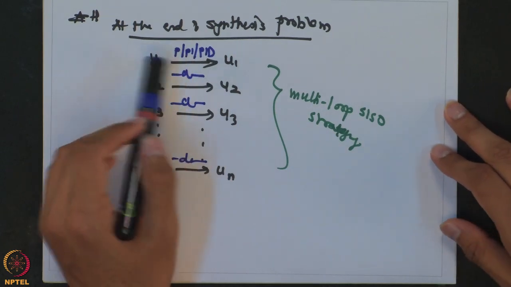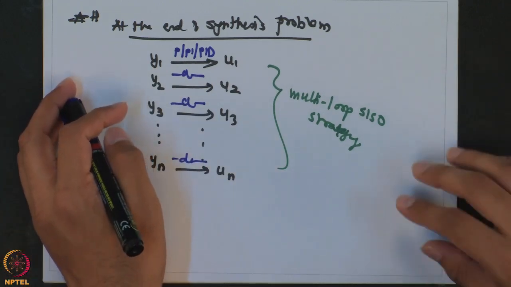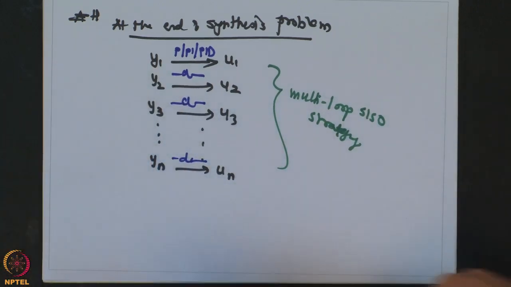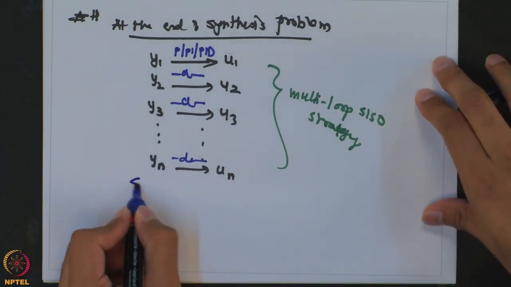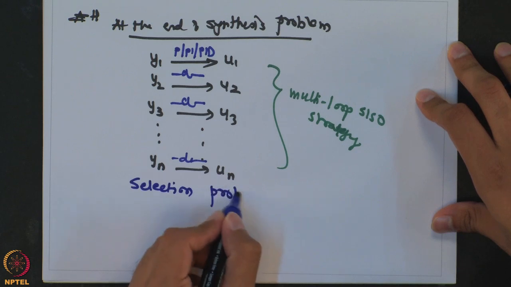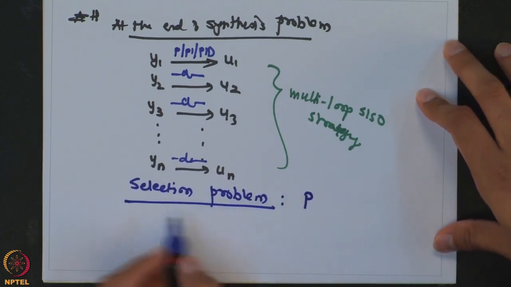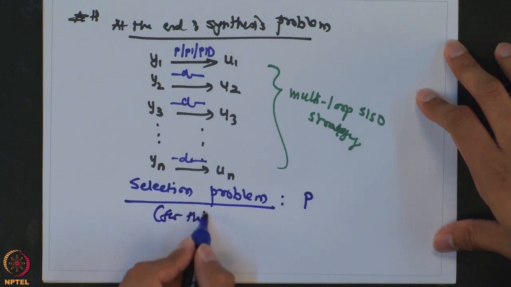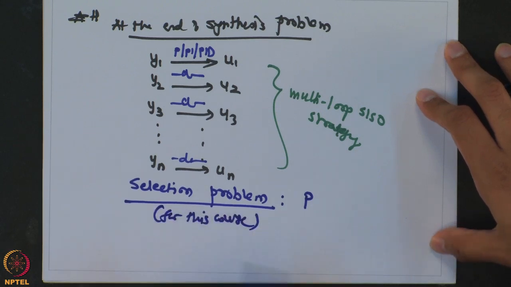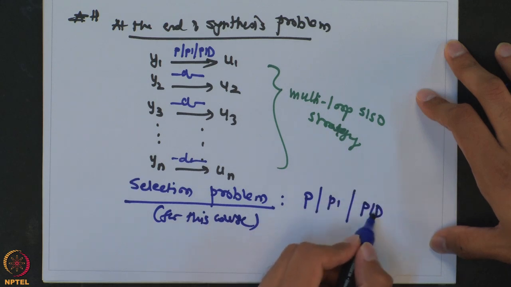Is it going to be a linear, non-linear controller? Is it going to be an optimization based controller? All those sort of questions come in this synthesis problem, the selection problem. For this course we will be dealing with whether it is P, PI or PID.